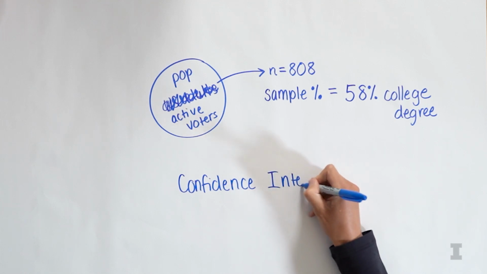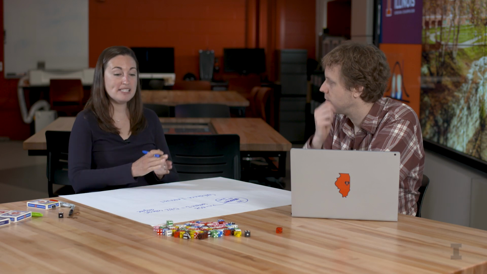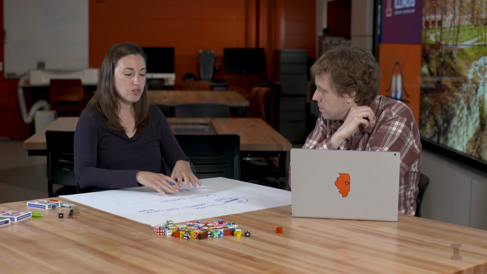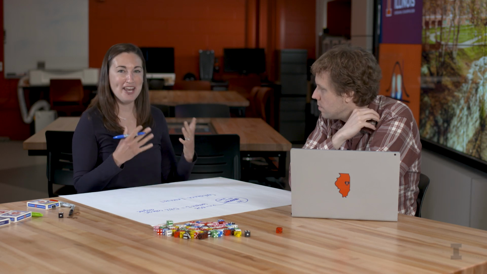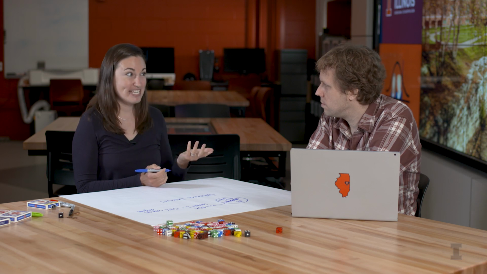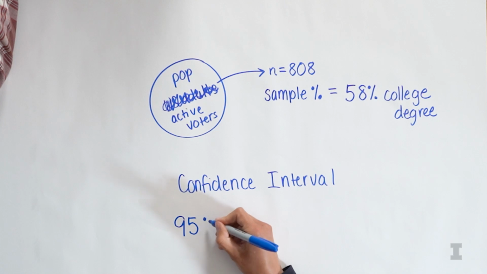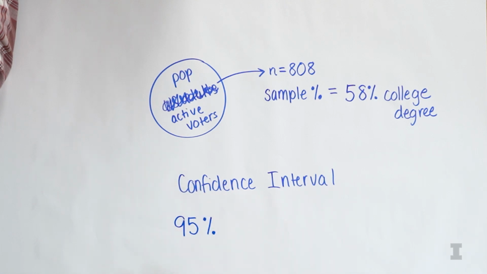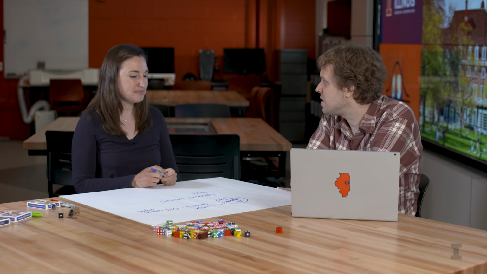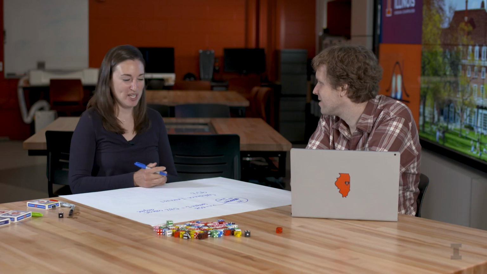So in order to create a confidence interval, we want to basically make this into a range. That's the idea that we're going to do. And you can have a confidence interval where you're any percent confident. A really common one that I see all the time is 95%. So I'm going to go ahead and do that. Wade, in computer science, do you guys do 95% confidence intervals? We often will do 95%. That's popular. I've seen 99%. I've also seen something like 68%. That's another common one as well.